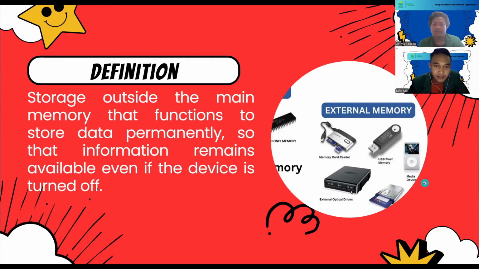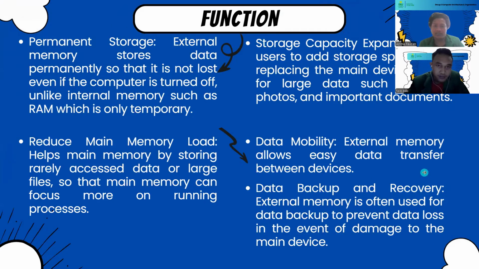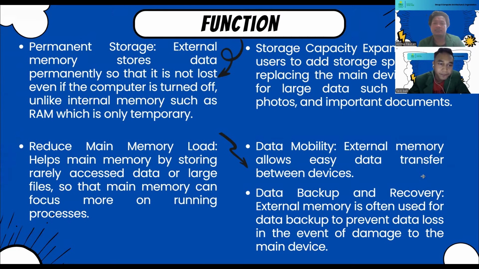Next, the functions of external memory. External memory has several important functions.